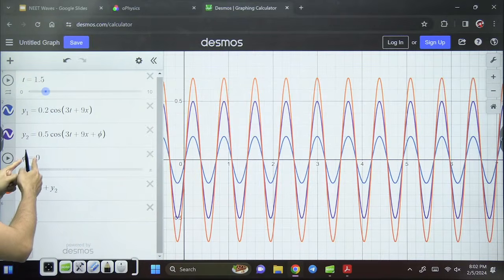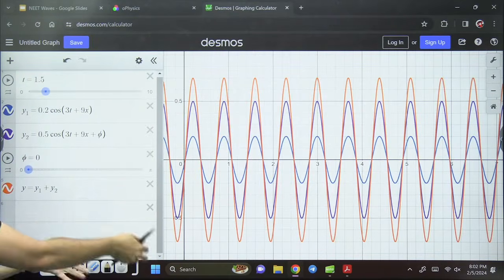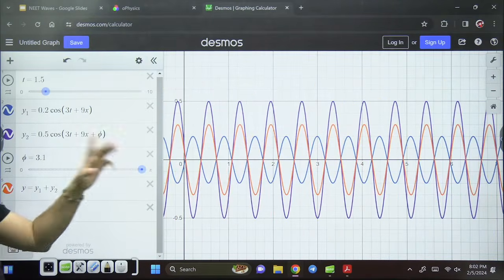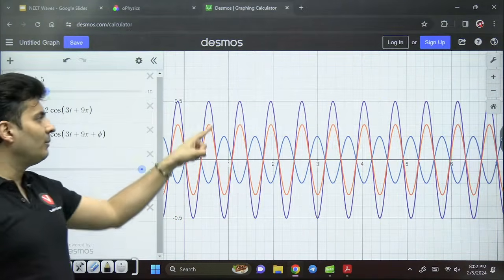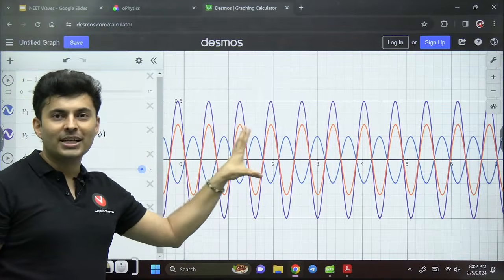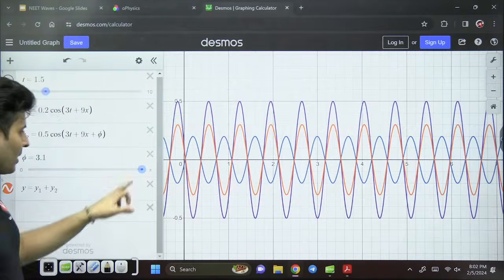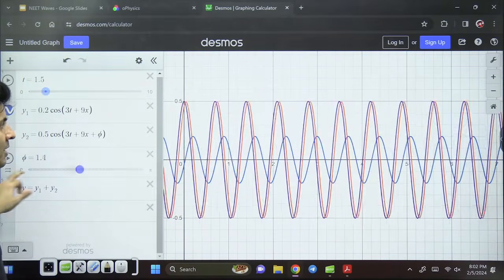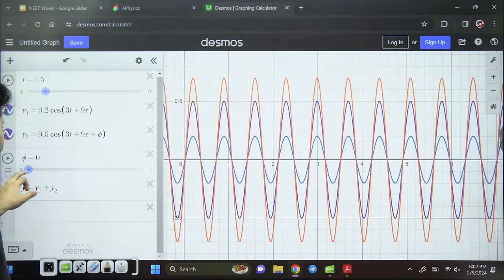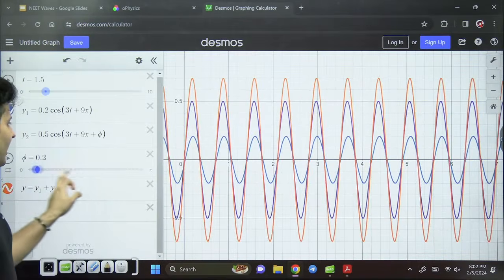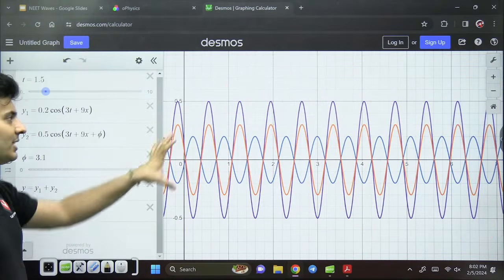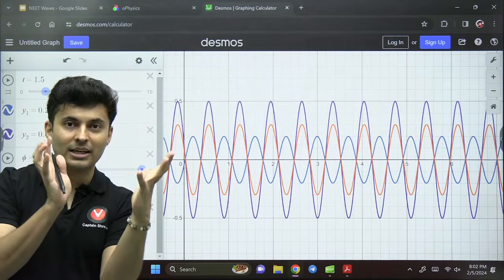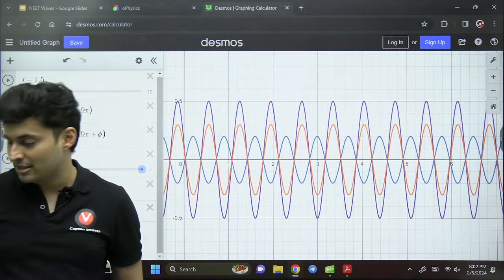If there is no phase difference, they are in sync, I'll get maximum amplitude. If I go to pi radians, which is 3.14, I will come to minimum resultant. Minimum for destructive, maximum for constructive. Crest with crest, constructive. Crest with trough, destructive, which is least amplitude. Now are you able to understand constructive, destructive interference and their phase difference relationships?